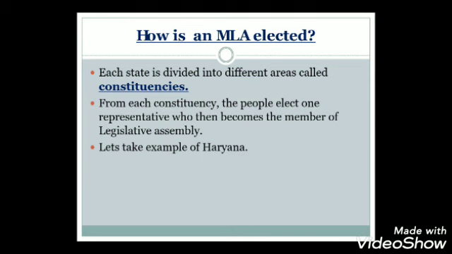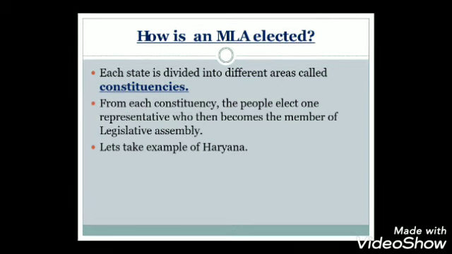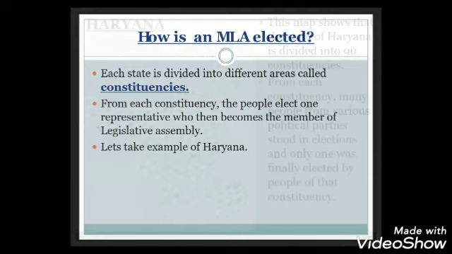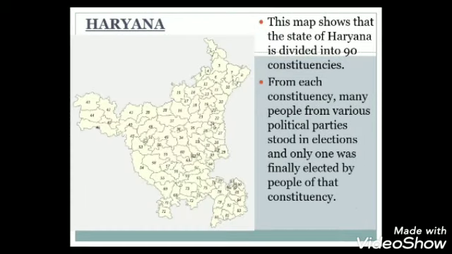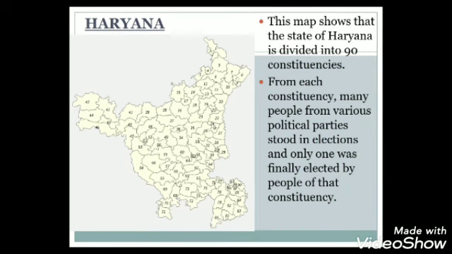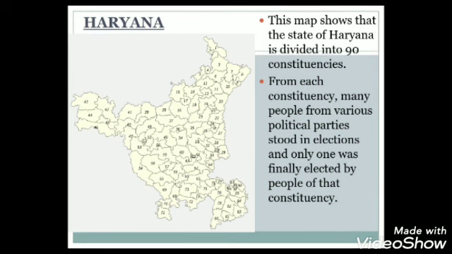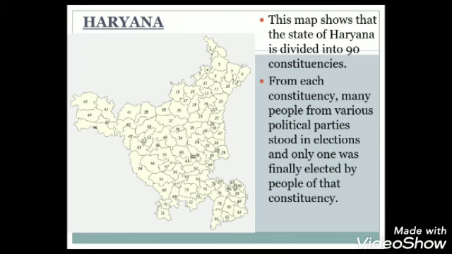Let's take the example of Haryana. After that example, it will be more clear to you how an MLA is elected. Here is the map of Haryana. You can see that Haryana is divided into different small areas, and one particular area is called a constituency. There are a total of 90 constituencies in Haryana. So, this map shows that the state of Haryana is divided into 90 constituencies.